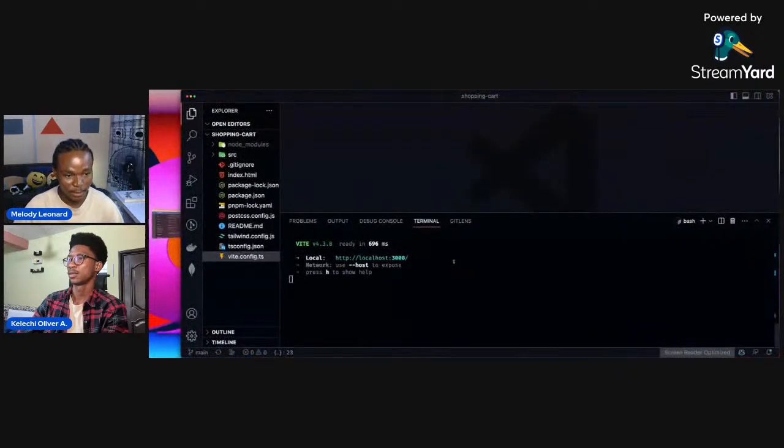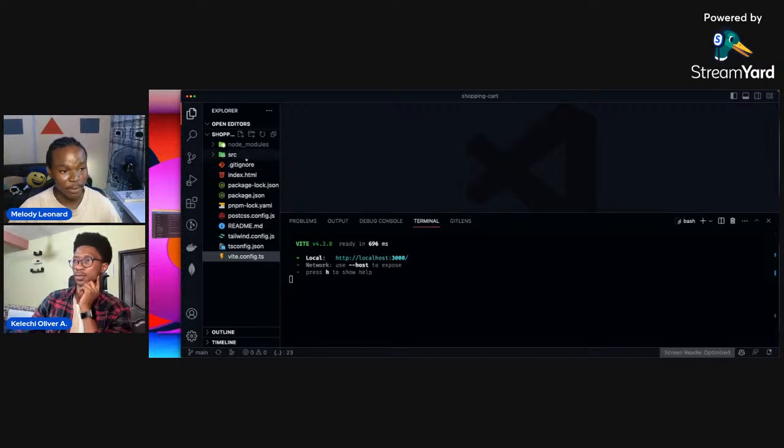I already have it here, and I went ahead to do this beforehand, so I don't have to rewrite a lot of CSS and all that boilerplate code. Okay. Now I would run through these parts just a little bit, so we have it inside of what we have here.